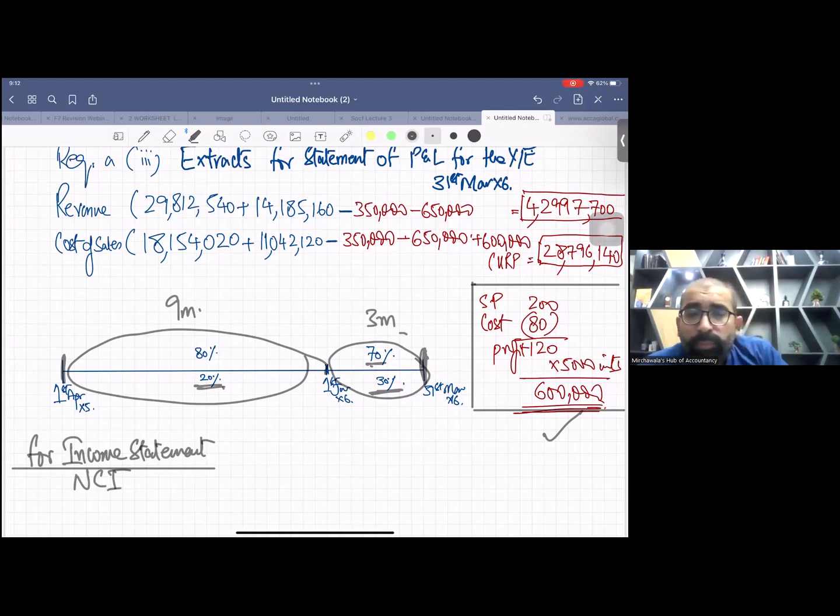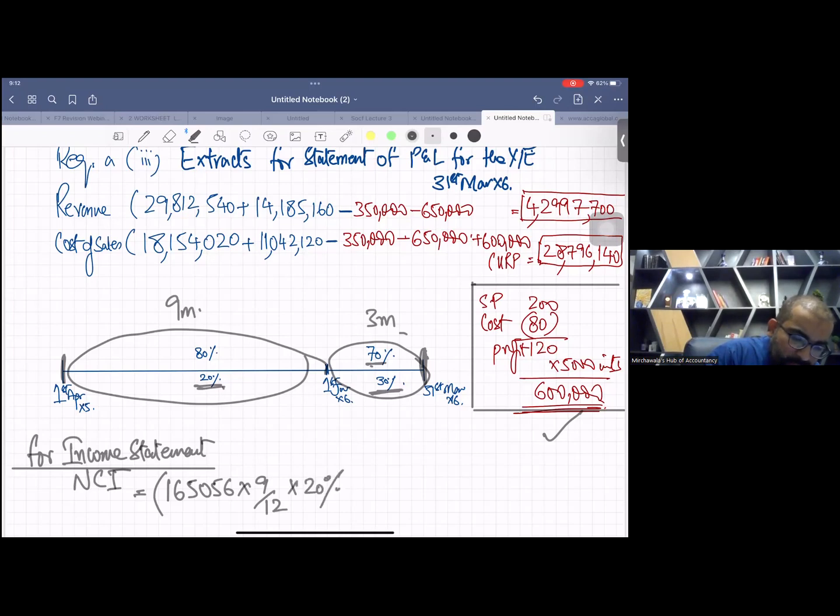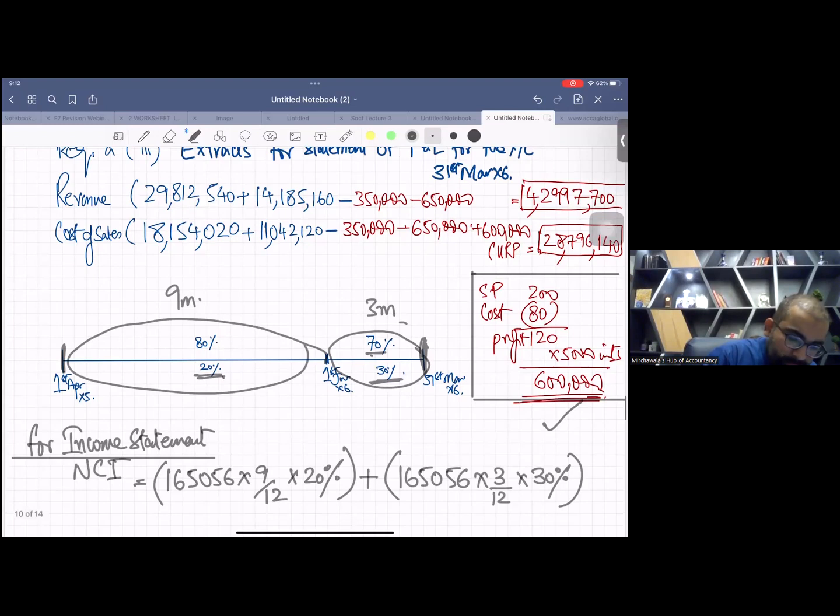Can anybody tell me the profit of S company? 165056. First of all, multiply it by 9/12, this is the first 9 months, and in the first 9 months the NCI percentage is 20%. Now plus 165056 multiplied by last 3 months, means 3/12, and in the last 3 months the holding percentage is 30%.